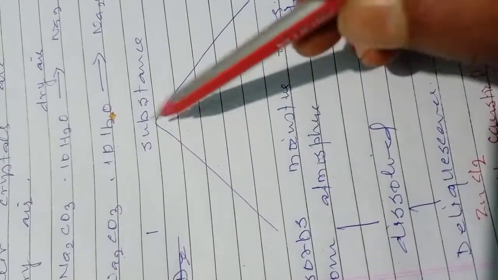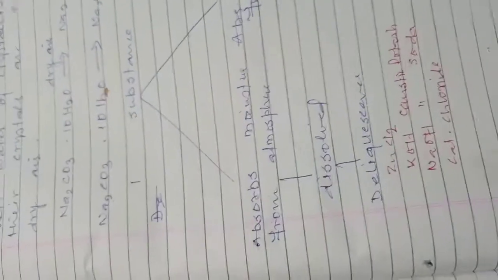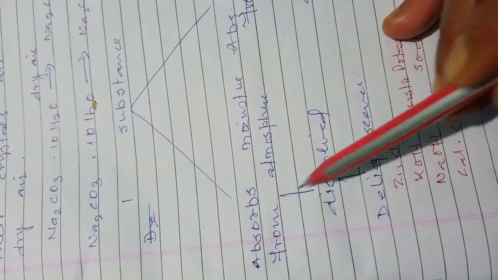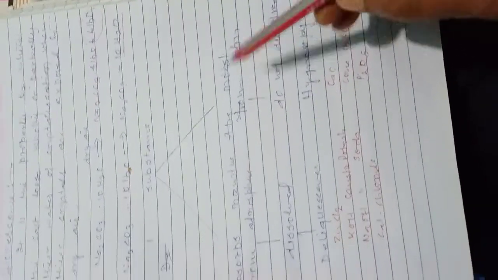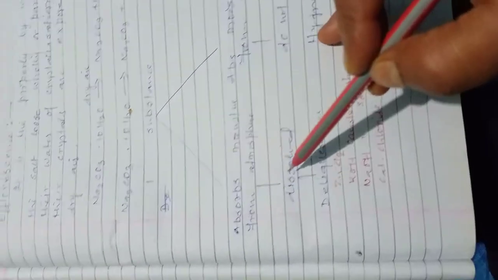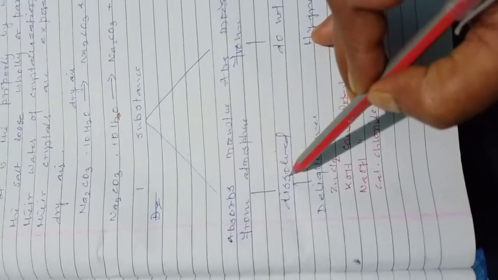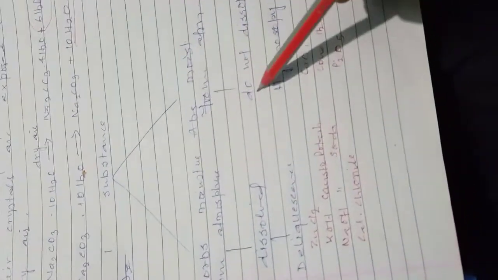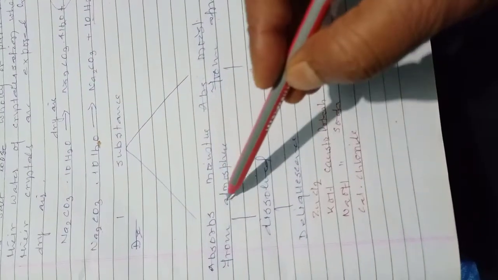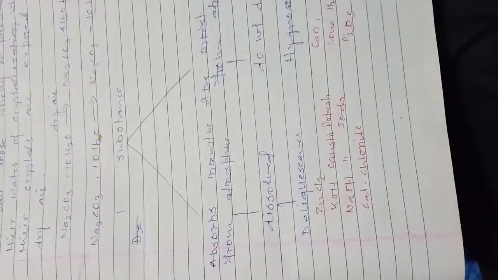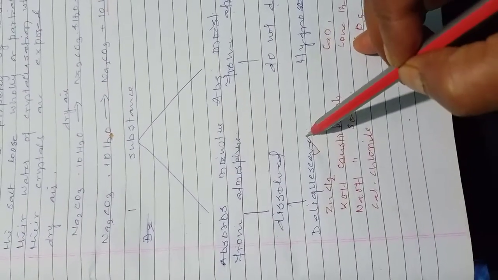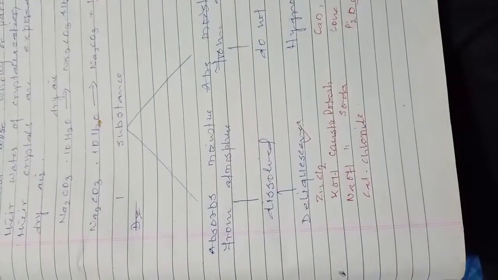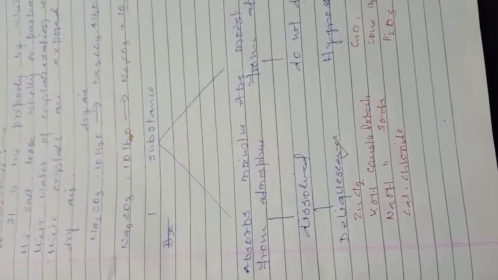Both these substances, when exposed to the atmosphere, absorb moisture from it, but one gets dissolved in the moisture, the other does not. Those substances which dissolve are called deliquescent, and this property is called deliquescence.